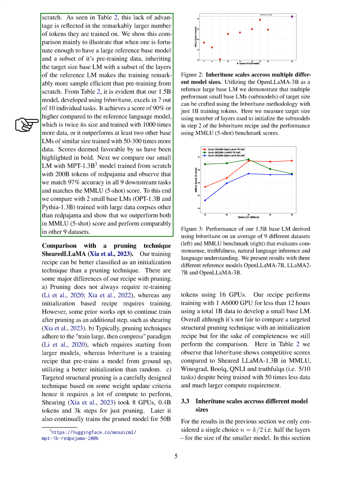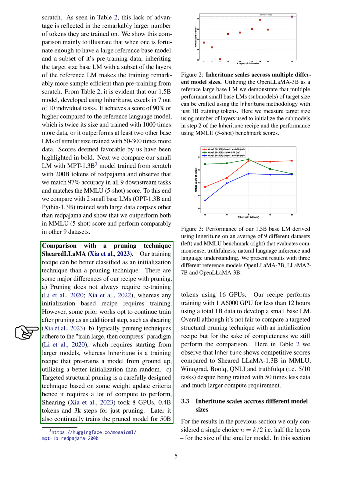When compared to 2 other small base LMs trained with different large datasets, we outperformed them in the MMLU 5-shot score and performed similarly in the other 9 datasets. Additionally, we discussed the differences between our training approach and a pruning technique called Sheared LLaMA. Our method focuses on initialization rather than pruning, which requires retraining. While pruning typically starts from larger models, Inheritune pre-trains a model from scratch with a better initialization method.